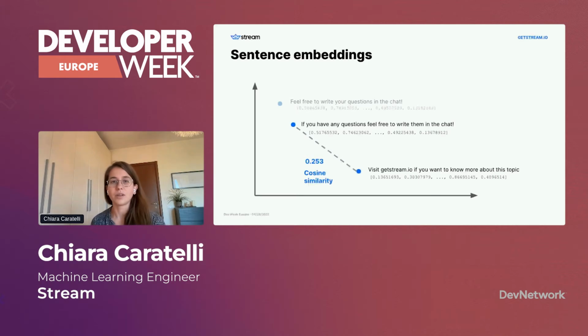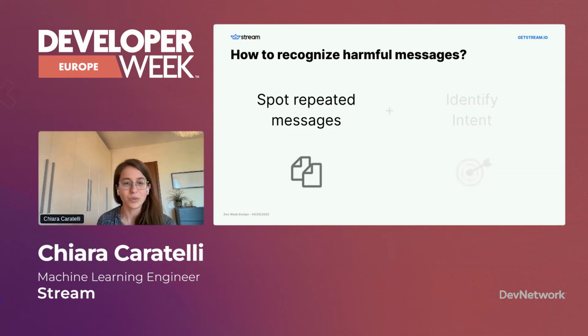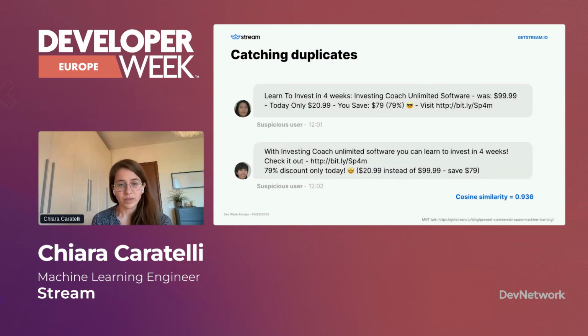So let's see how this helps us solving the two problems I mentioned before. To spot repeated messages, remember the first two messages that I showed you before? These were about an investing app. They were written in a very different way. And the Levenshtein distance was less than 0.5, but in this case, the cosine similarity is almost 1. So we have a proof that even if we rework the sentence, the messages are considered the same. And we can consider these two as duplicates.